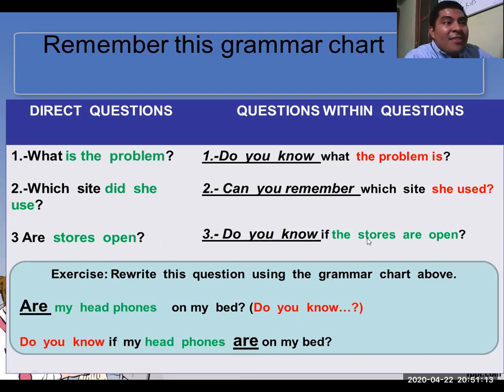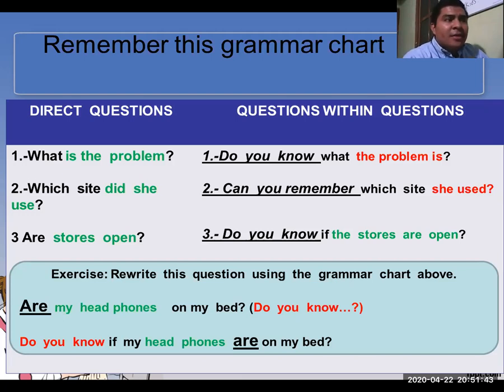And here, the stores are open. Stores is at the beginning, the subject, right? In the structure with questions within questions, this is a little bit confusing because you have to move, or you are going to change some words. In this case, you're going to put first the subject and after that the verb. So it's a little bit complicated.